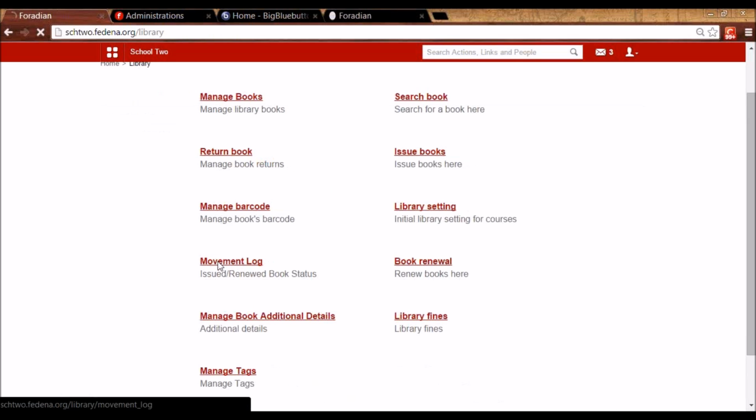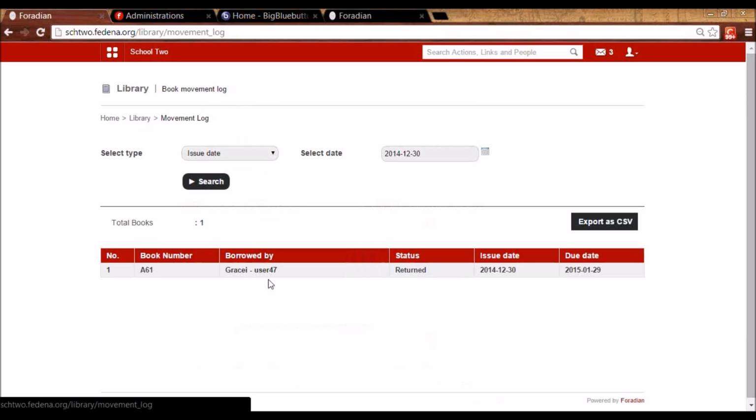Then we have movement log. So it shows what is the status of the books for today, for a particular date.